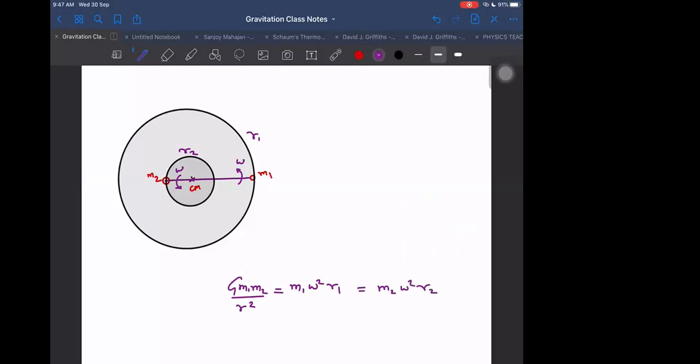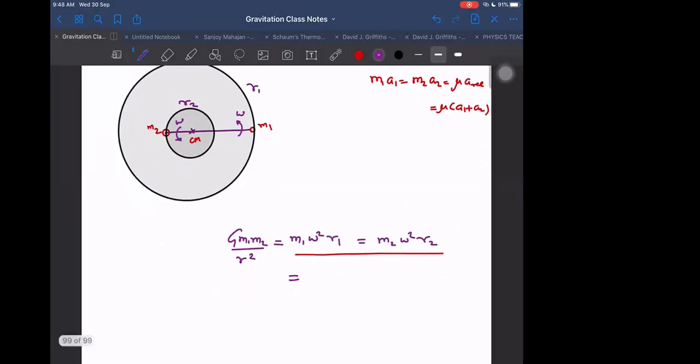Whenever we have such equations, I have told you several times, whenever M1A1 is equal to M2A2, we can write it as mu into A relative. We can do that. So here also I'm going to do that now. Then I can write mu. Mu is M1 M2 upon M1 plus M2 into omega square of R1 plus R2, that is R.